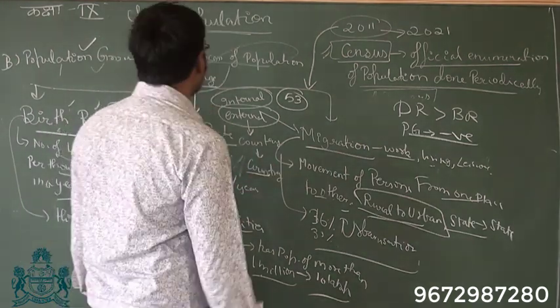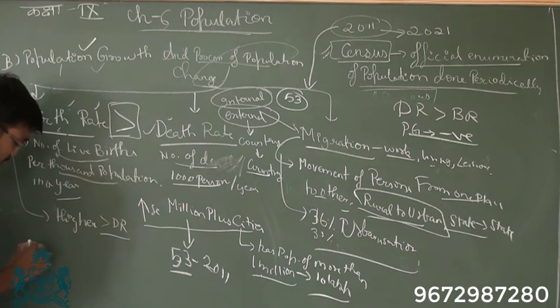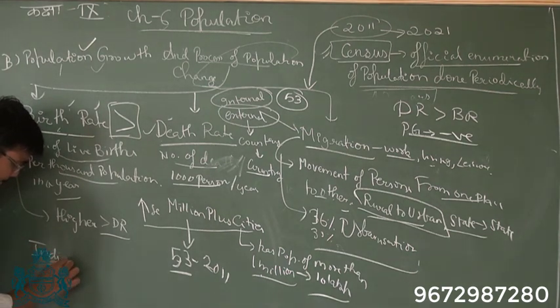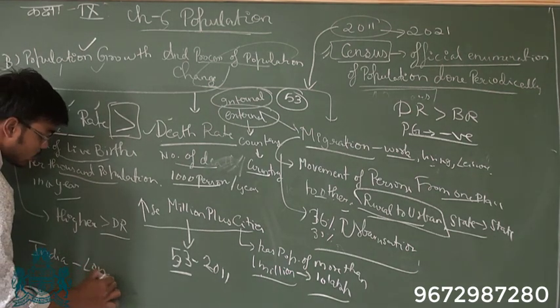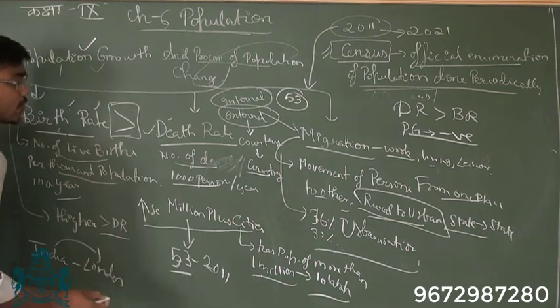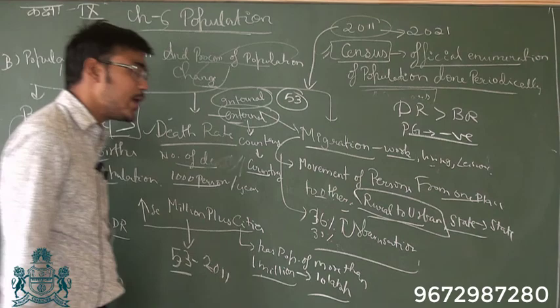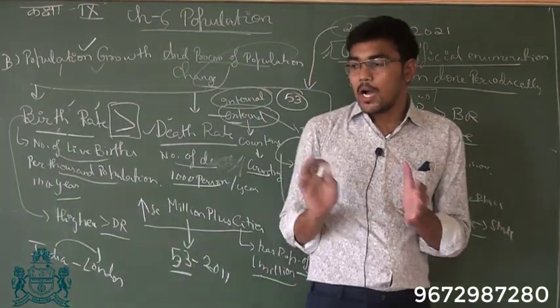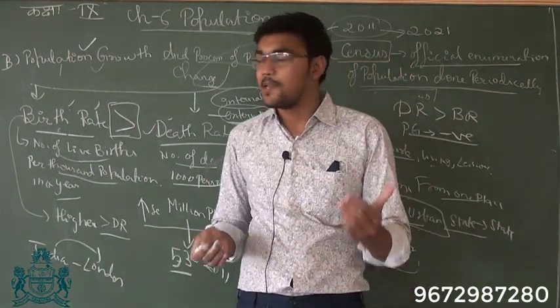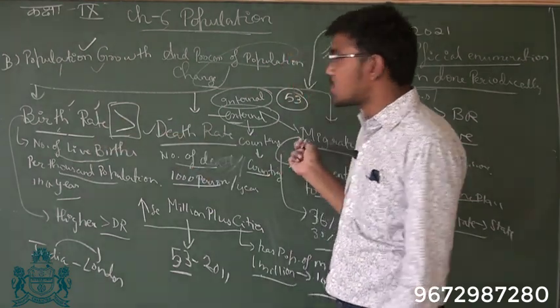So if a person moves from India to London, it will be counted as external migration. Okay? So I hope you're clear about migration, birth rate and death rate, because these three things lead to change in the population.